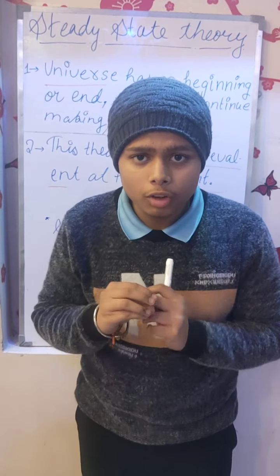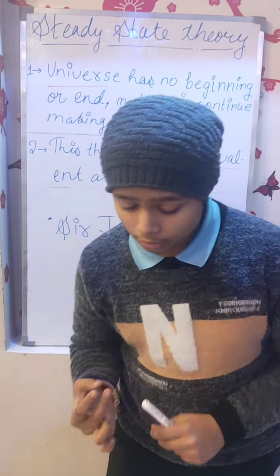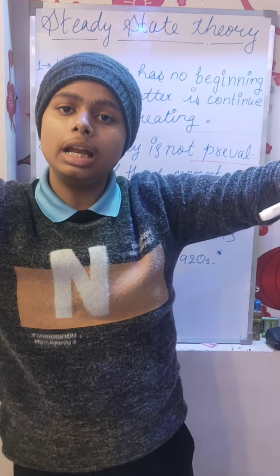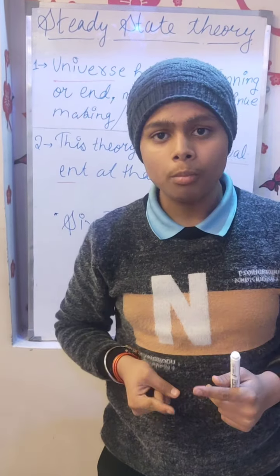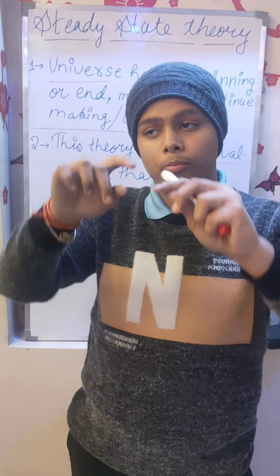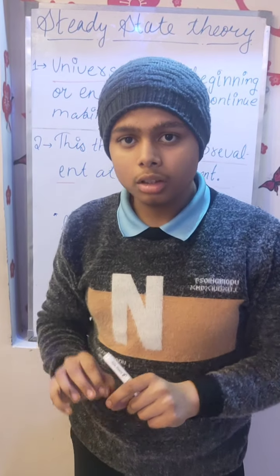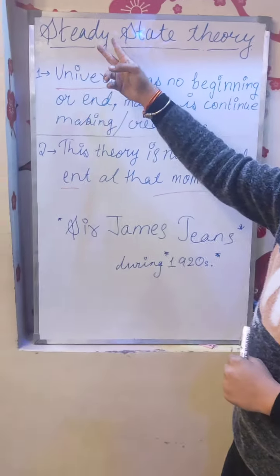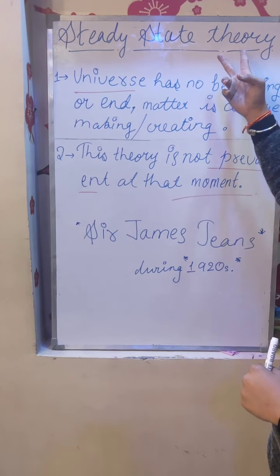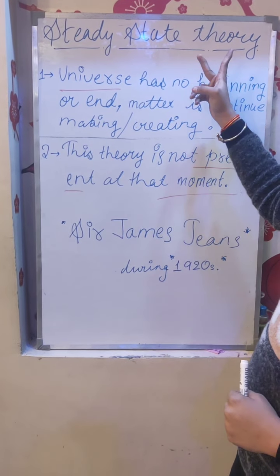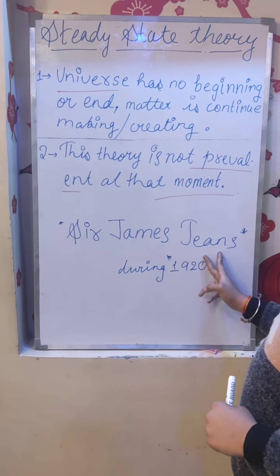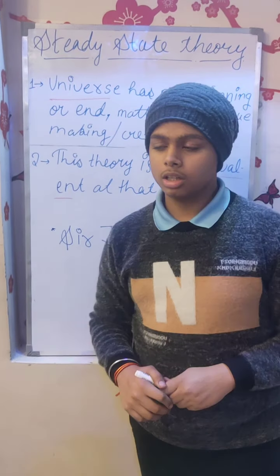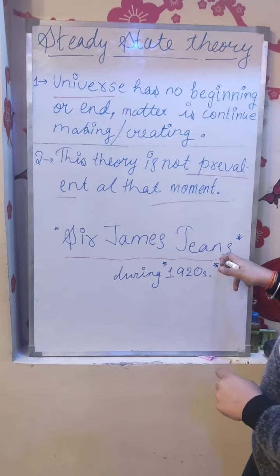According to the Big Bang theory we know that the universe starts from a point and goes to a maximum size, and after that maximum size it recycles its form and goes back to a point size. And the steady state theory was formed by Sir James Jeans during the 1920s.